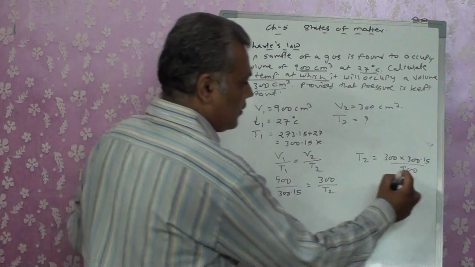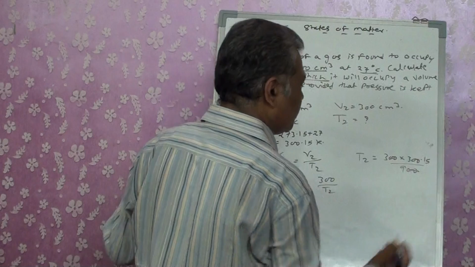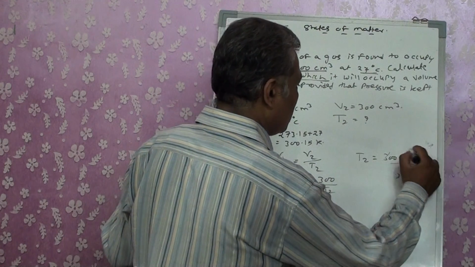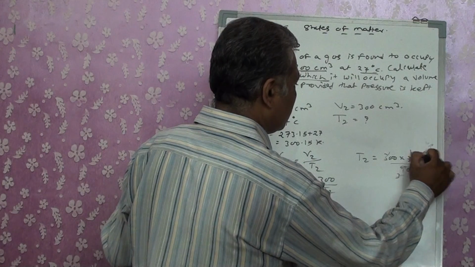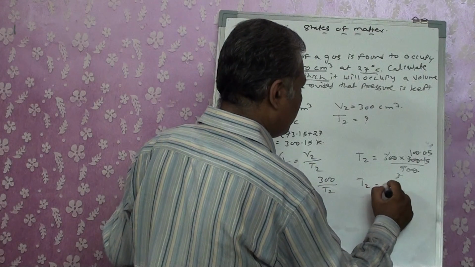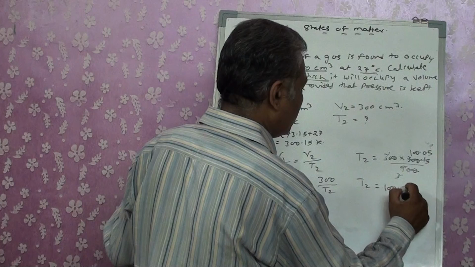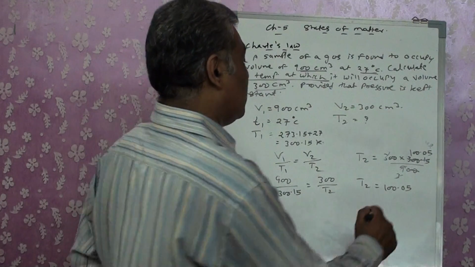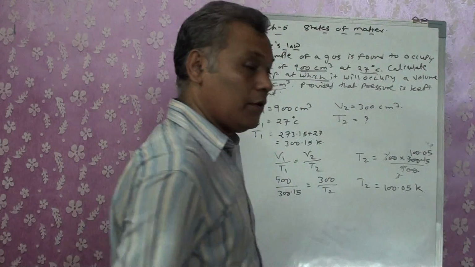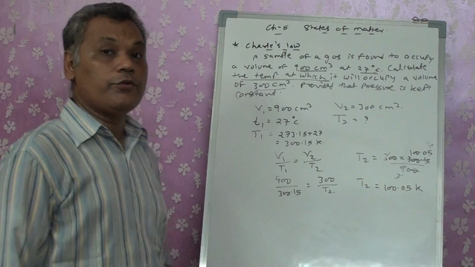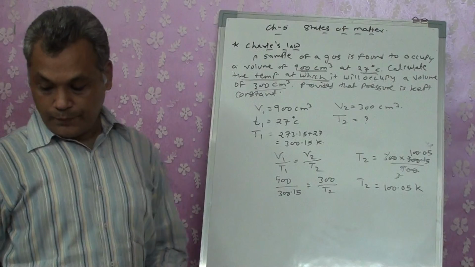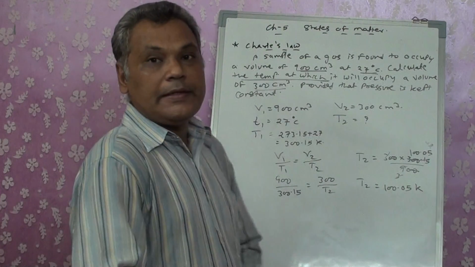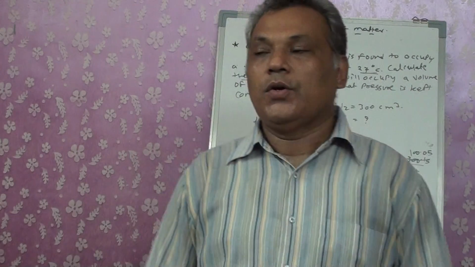Right? Again, simple calculation. 3 3s are 9, so this 3, 100.05. So T2 is 100.05 K. The unit you are going to put is a very important part of the answer. So it is measured in terms of Kelvin. Is it clear? Okay.